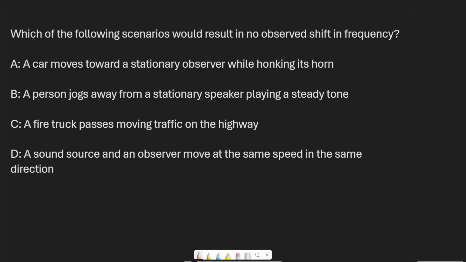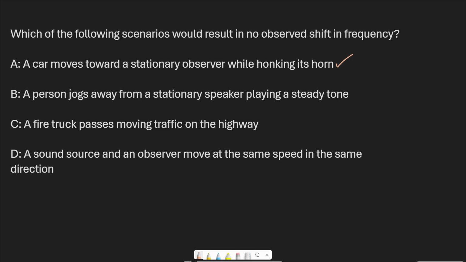So for all of these, let's see if there is a relative velocity happening from the source or the observer, right? A, a car moves toward a stationary observer while honking its horn. So let's say you're the observer and a car is coming toward you, honking its horn. The car's moving relative to you, so there is a relative velocity there. B, a person jogs away from a stationary speaker playing a steady tone.